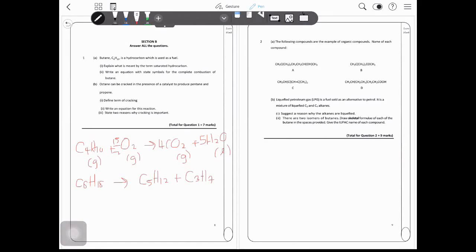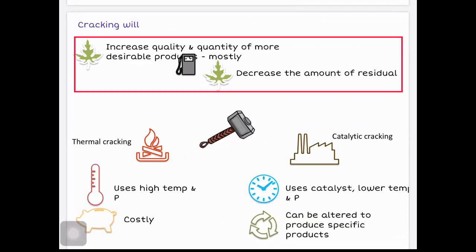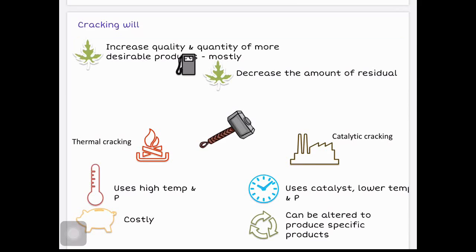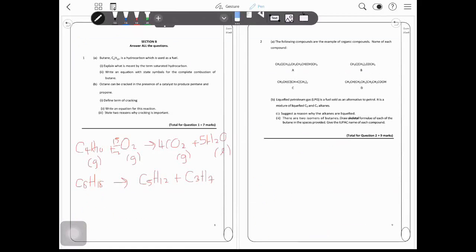State two reasons why cracking is important. Cracking is used to increase the quality and also quantity of more desirable products, which is mostly petrol, and to decrease the amount of residual, which is the high number of hydrocarbons. Let's get into question 2.